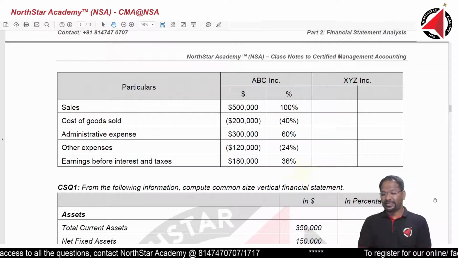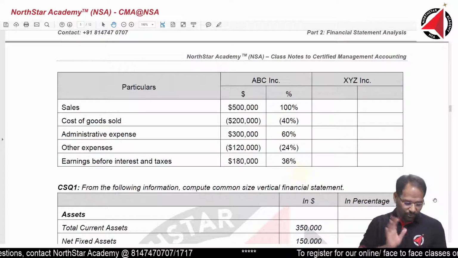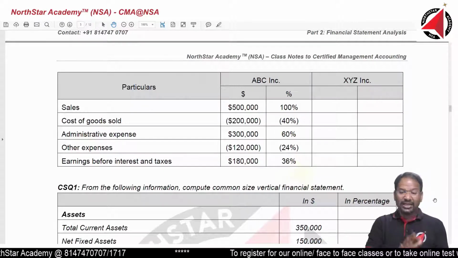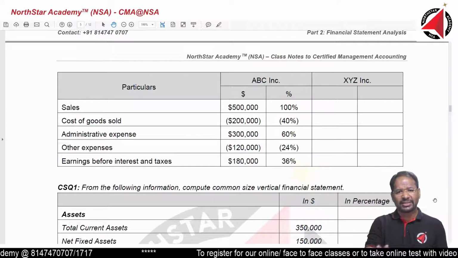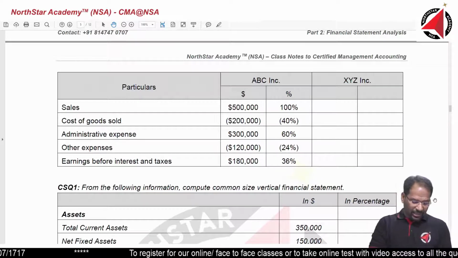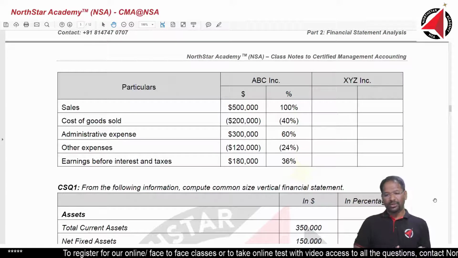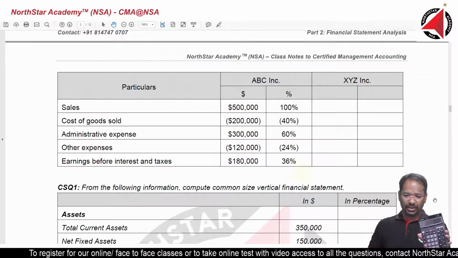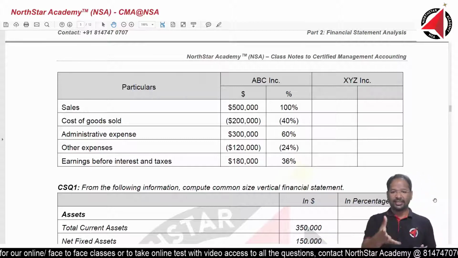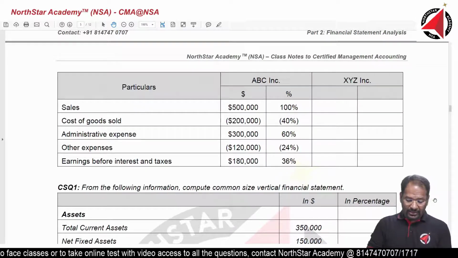Take up the calculator once again. Now, what is the total sales? 500,000. So, first we have to convert into percentage. The calculator shortcut is 100. Whenever it has to be converted into percentage, the shortcut will be 100 divided by 500,000 into. Twice you press into because many of you are using different calculators. When you press into, all the calculators will fall in place. They will start listening to us. Alright, into, first one, 200,000 equals.